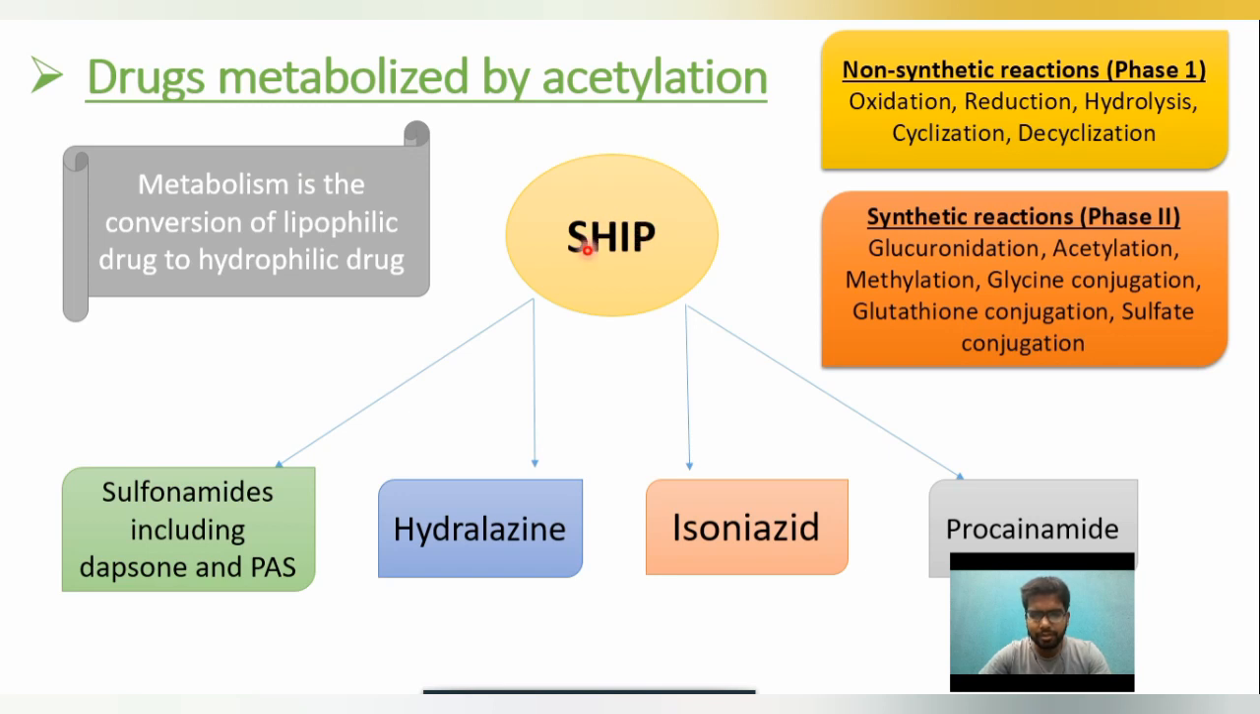You have to remember this concept by a simple mnemonic: SIP, SHIP. S means sulfonamides including dapsone and PAS, H means hydralazine, I means isoniazid, and P means procainamide. These 4 types of drugs undergo acetylation metabolism reactions. Questions may come from this section also.